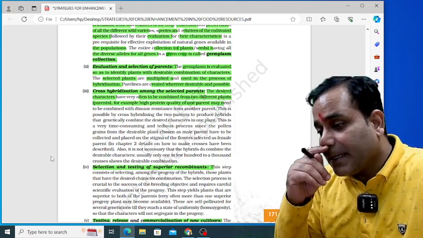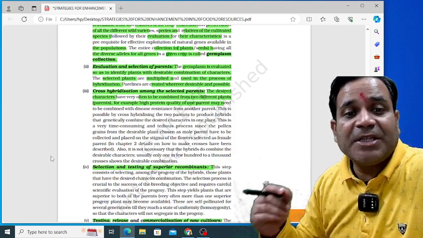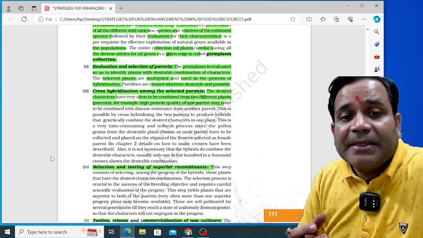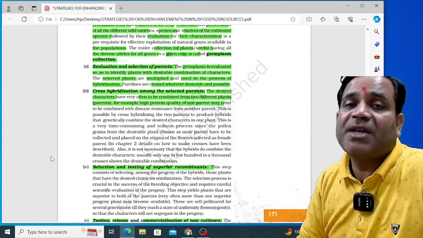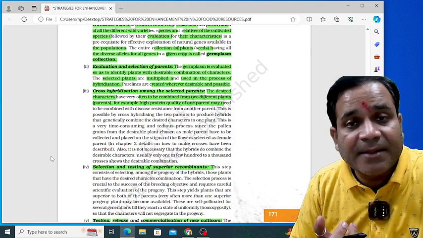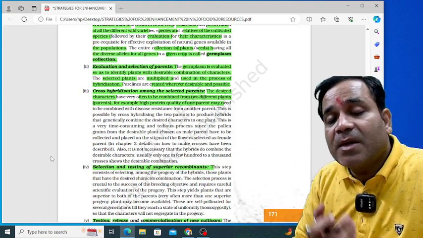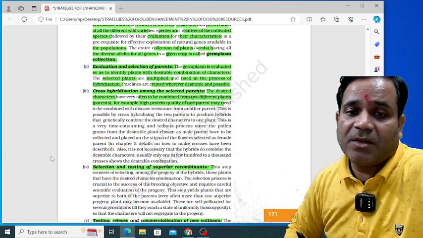And if two different plants are genetically combined with each other, then the progeny can be, say, disease resistant from another parent. Yes, this is possible, but only when cross hybridization occurs, my dear.